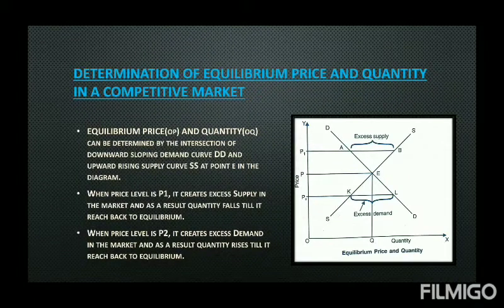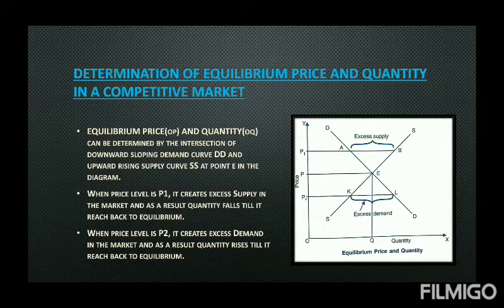That means both of them are equal, and that is why this point E is called equilibrium point, and the price level OP is called equilibrium price. Quantity level OQ is called equilibrium quantity. Now, this is the basic concept about how price is determined. So, price is determined by intersection of demand and supply.